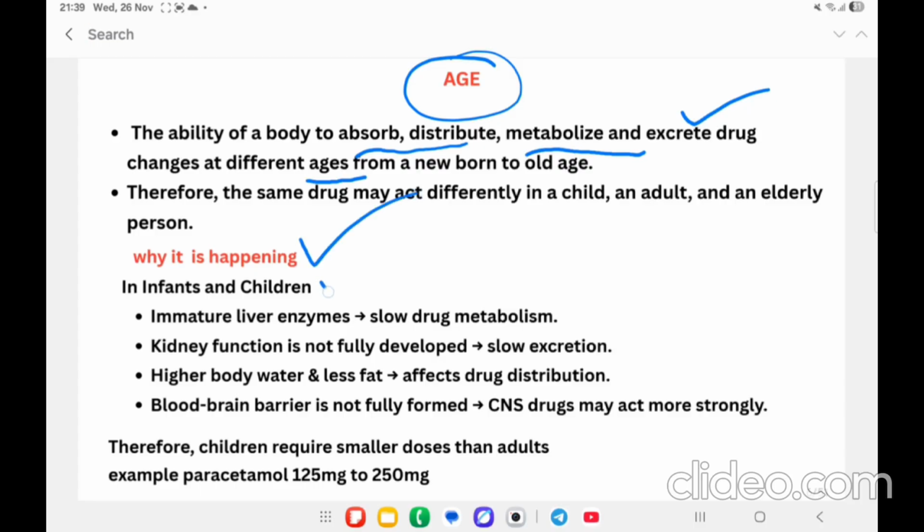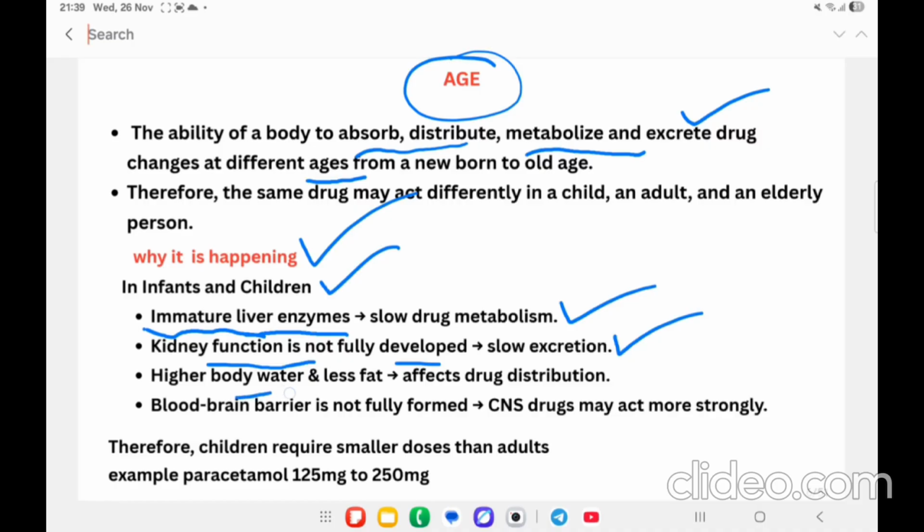In case of infants and children, there are immature liver enzymes, means there is not complete maturity of the liver enzymes, which is going to reduce the drug metabolism, and the kidney function is also not fully developed. Then it also affects the excretion of the drug from the body.